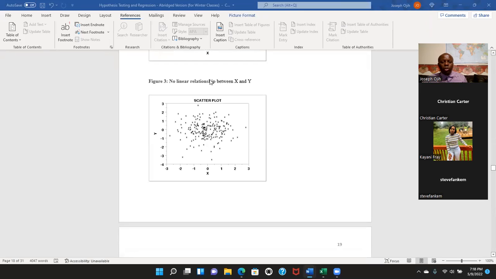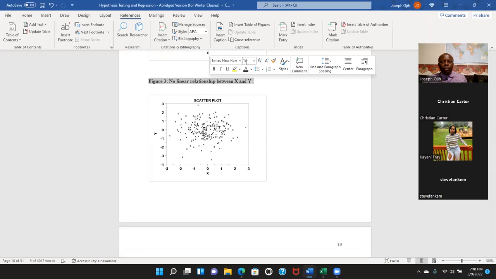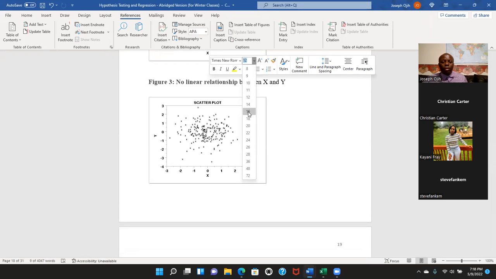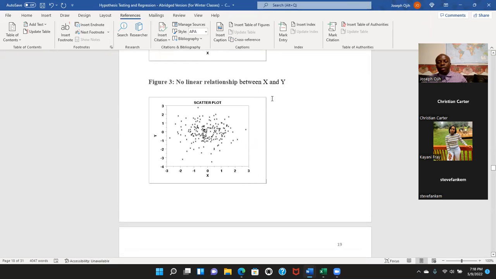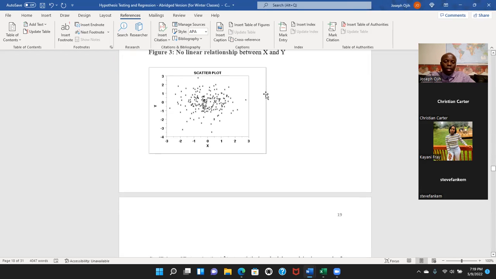Now this one does not show any relationship at all. It doesn't show any pattern. For example, the number of hours of study and the number of arrests made in Baltimore City. They don't correlate. So sometimes things that are not related might correlate. That doesn't mean that they are related.